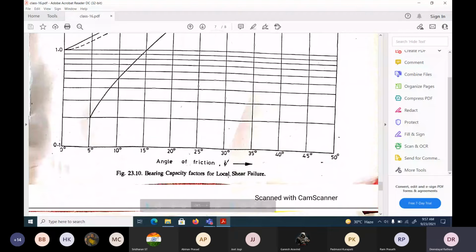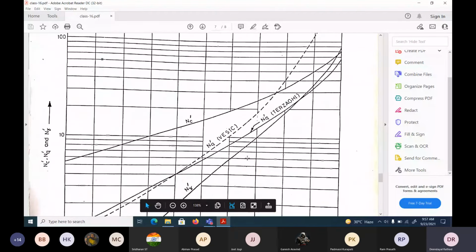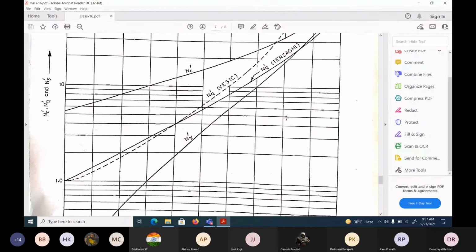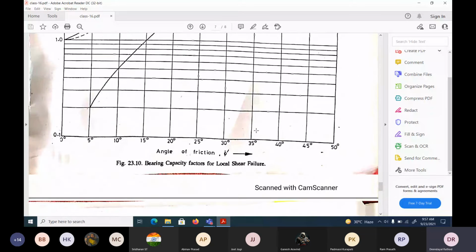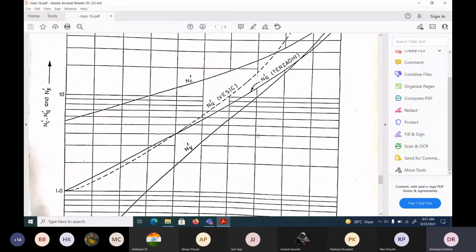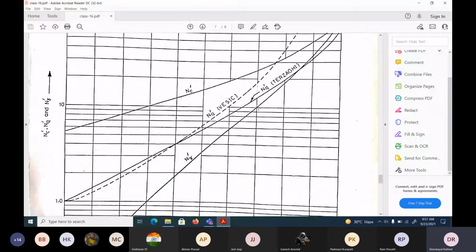If you know the angle of friction, say phi is 36 here, then you find out N gamma and Nq. Forget about the other method; we will focus on Terzaghi and this Nc dash.